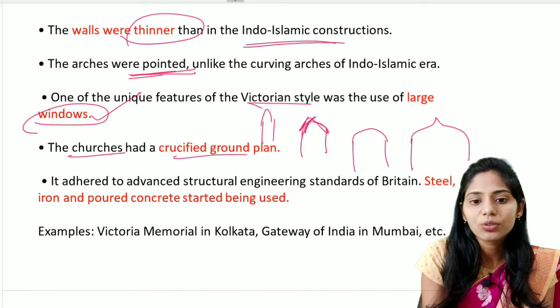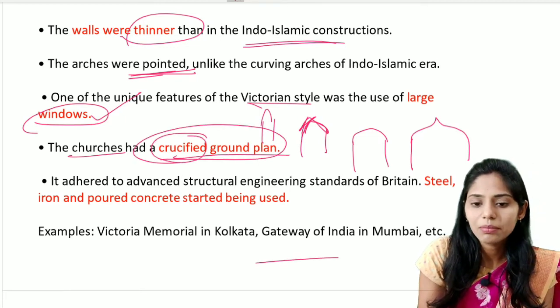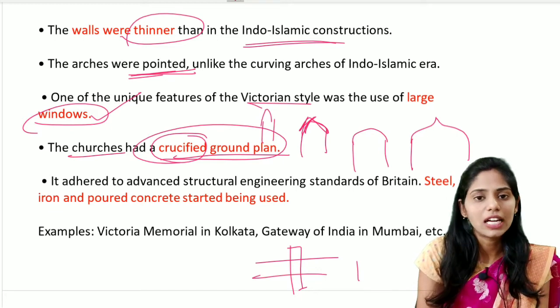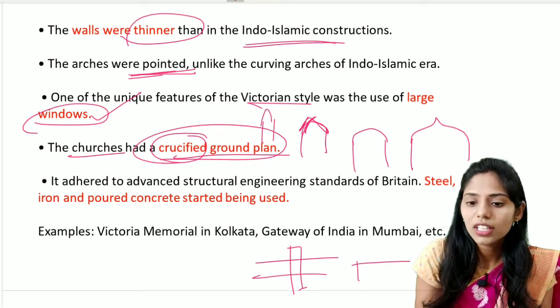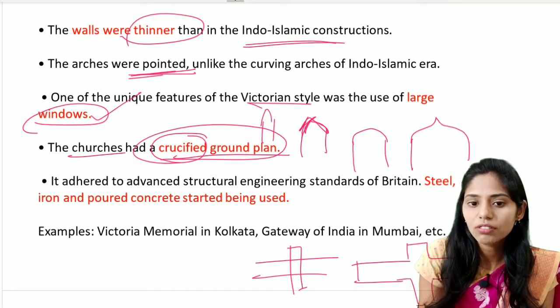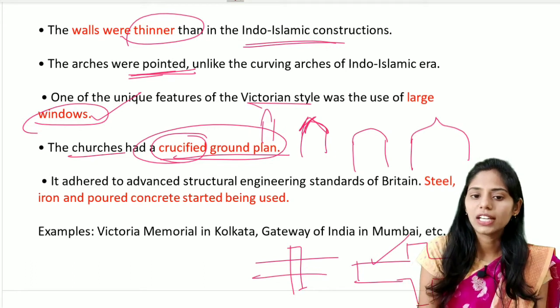The churches have a crucified ground plan. So what is the meaning of crucified? It means cross-shaped. If you see, the churches which were constructed during the time of the Britishers were planned in this structure. So we see the crucified ground plan is an important characteristic of this British architecture.